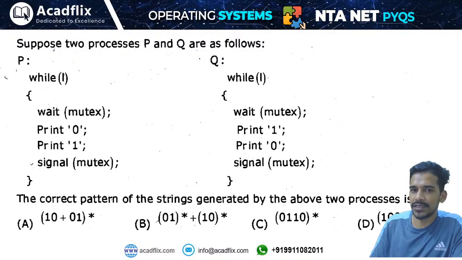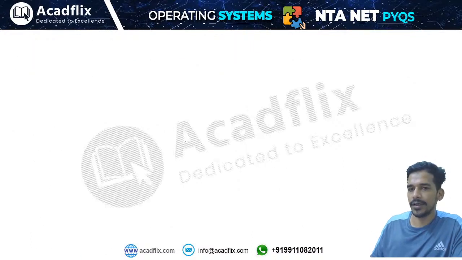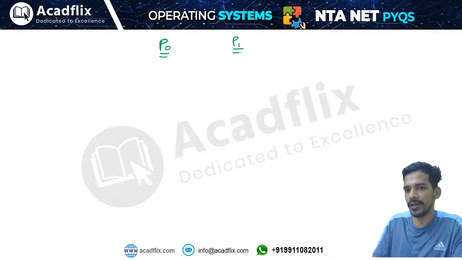So we have this question: suppose two processes P and Q are as follows. Okay, so let me ask you one question. Let us say we have a process P0 and a process P1. Okay, and we have, let us say, two semaphores. I have a semaphore S which is equal to 0 initially, and I have a semaphore T which is initially 1.